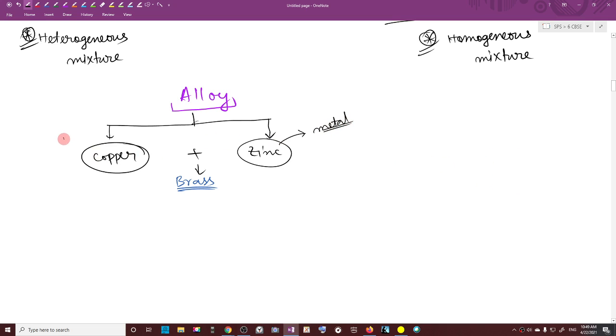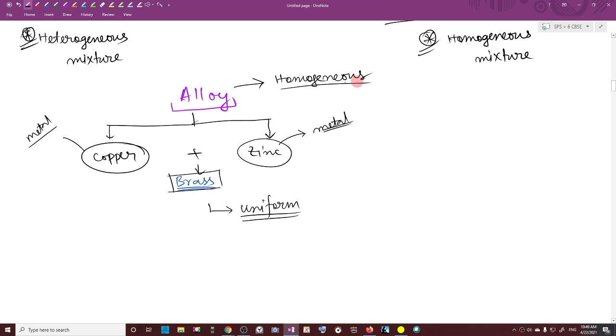Is that clear? Copper is also a kind of metal like iron, like gold, like silver, like aluminium. Zinc is also a kind of metal. We mix both of them and we get brass. Is that clear? Now, brass has uniformity. Brass is uniform, then alloy can be said to be a homogeneous mixture. It is a solid mixture, but it is also a homogeneous mixture. Is the idea clear to all of you?